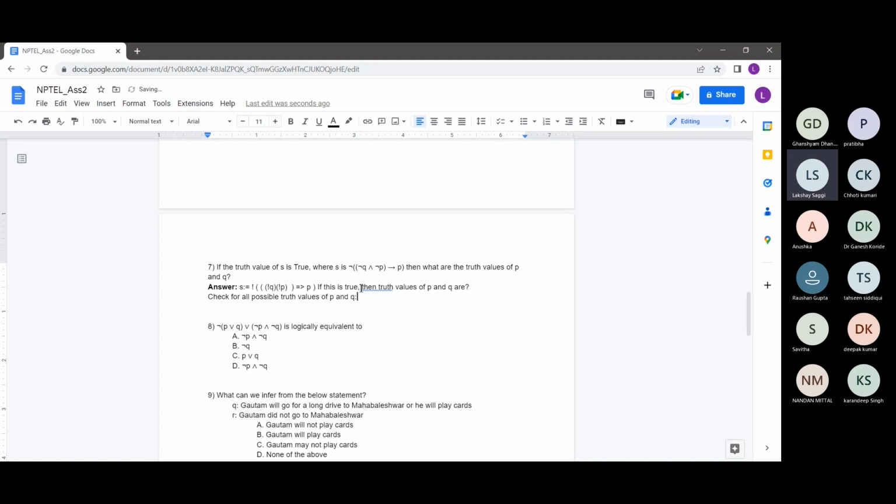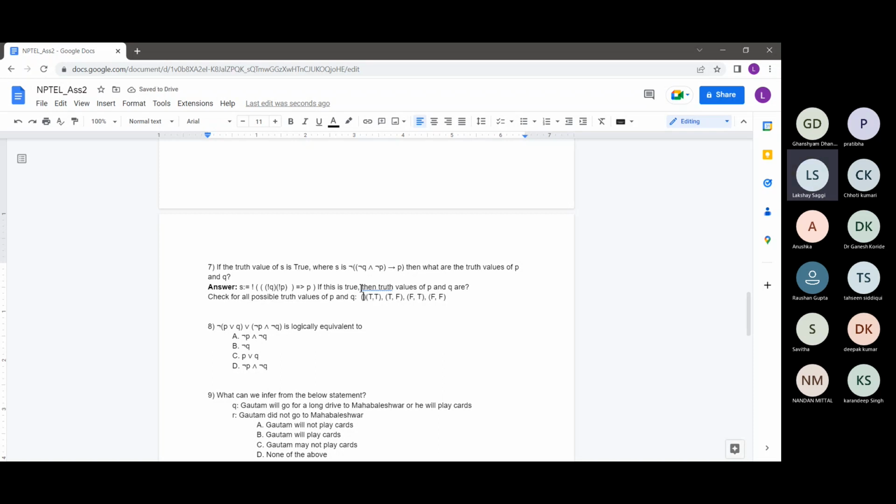Values of P and Q. Suppose the combinations would be: both P and Q are true, or P is true and Q is false, or P is false and Q is true. Similarly, P is false and Q is false. So here we have to just check for four values, since there are four combinations.